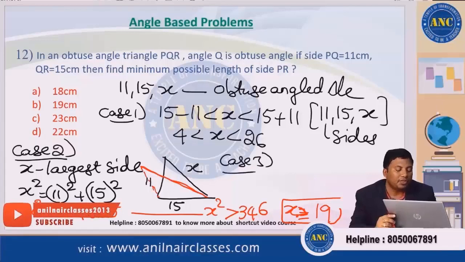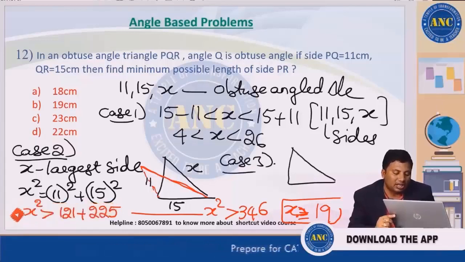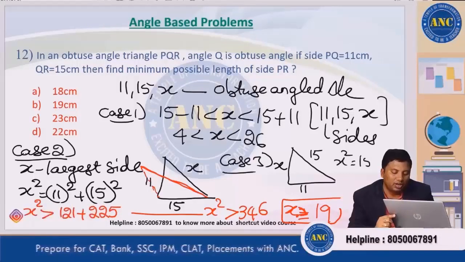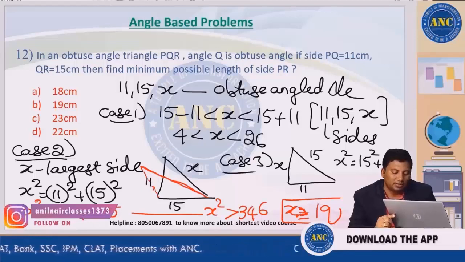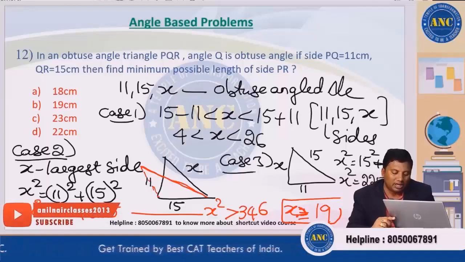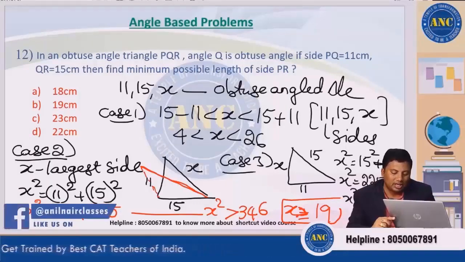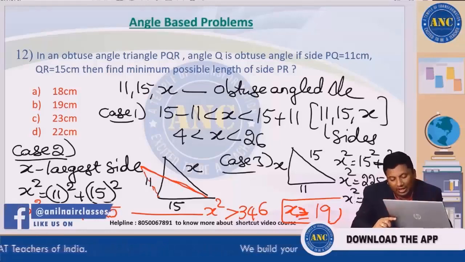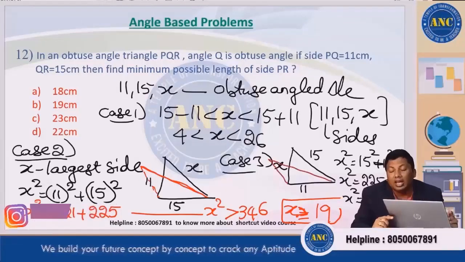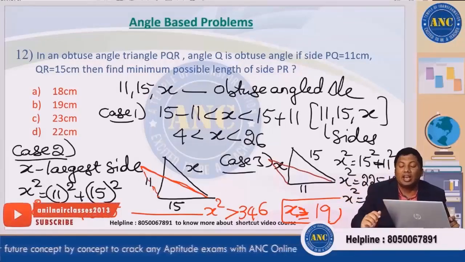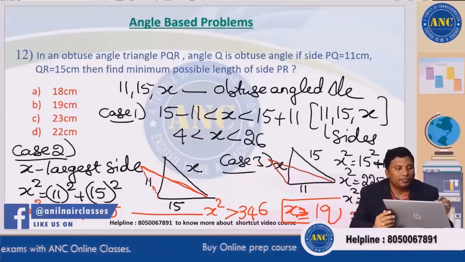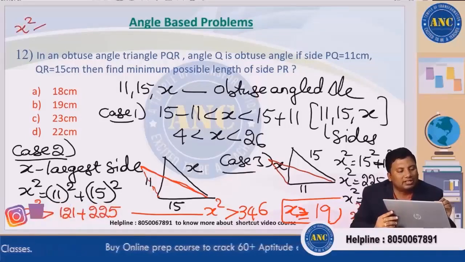Case 3. Make x not the largest side. If it is x, if it is 15, 11: x square equals 15 square minus 11 square. X square is 225 minus 121. X square is 104. Now listen carefully. If it is an obtuse angled triangle, the hypotenuse value is increasing, the height value will decrease. So x square is less than 104.